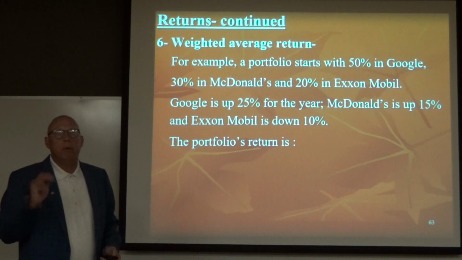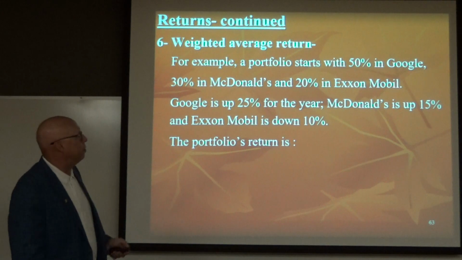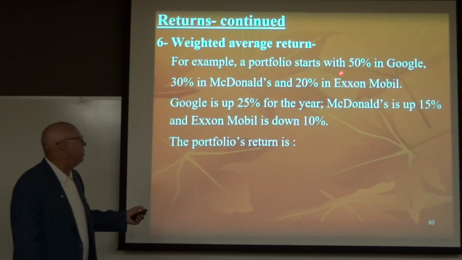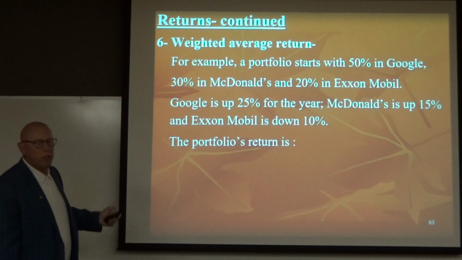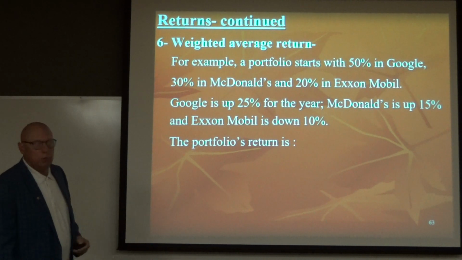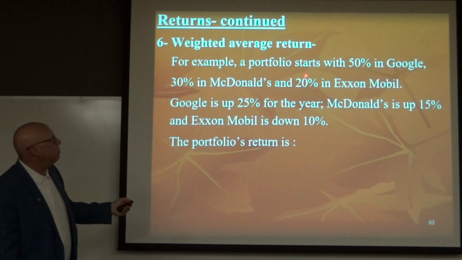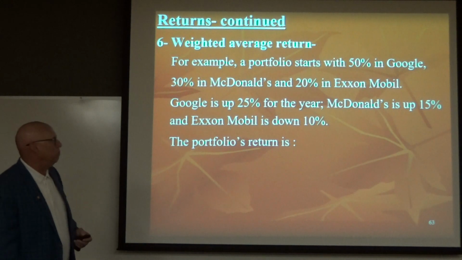Therefore, Google will be a larger percentage of the portfolio at the end of the year than it was at the beginning of the year. But we take the 50% at the beginning of the year times the 25%, the 50% weight times the 25% return, plus the 30% weight times the 15% return, plus the 20% weight times the 10% negative return.